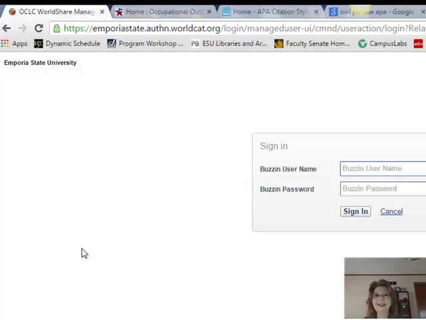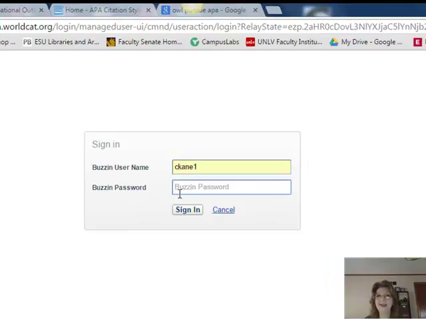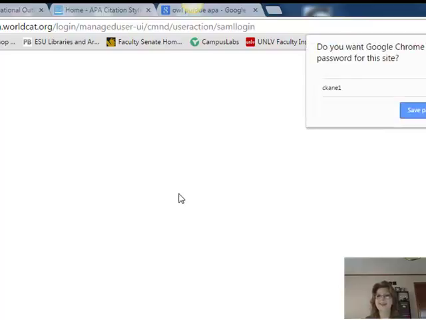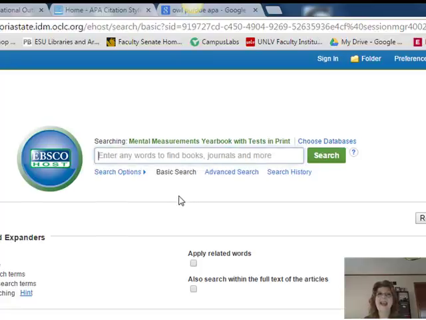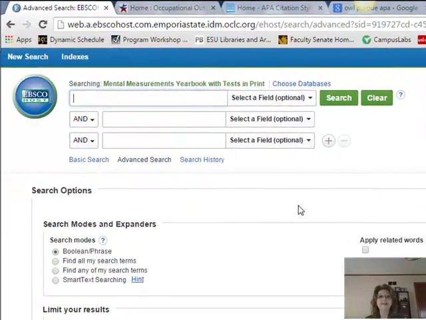And as we saw in our second tutorial, since I'm off campus, I need to type in my BuzzIn username and password. And we're going to go to an advanced search, as you know I recommend with all databases. So, what do we want to do with this one?